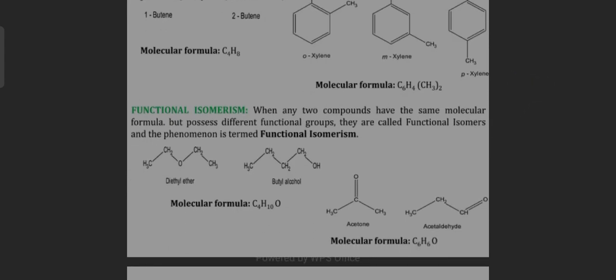Now, functional isomerism. When any two compounds have the same molecular formula but possess different functional groups, they are called functional isomers, and the phenomenon is termed functional isomerism. For example, diethyl ether and butyl alcohol, molecular formula C4H10O, and acetone and acetaldehyde.